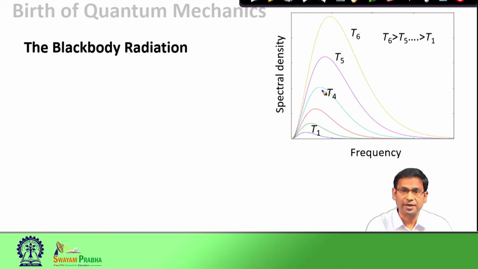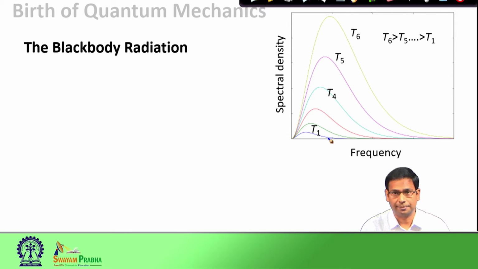The maximum of the spectral density keeps going towards higher frequency as we increase the temperature. Now, the area under this curve, the spectral density versus frequency curve, represents the energy per unit volume of the black body. As you can see, the area under this T6 curve is significantly higher than the area under this T1 curve, for example.